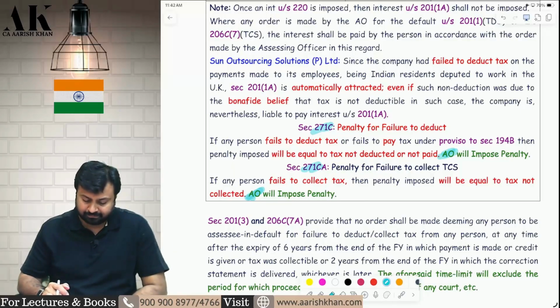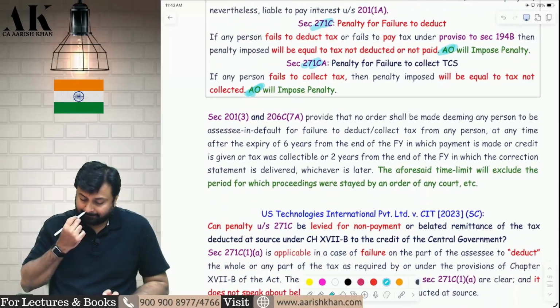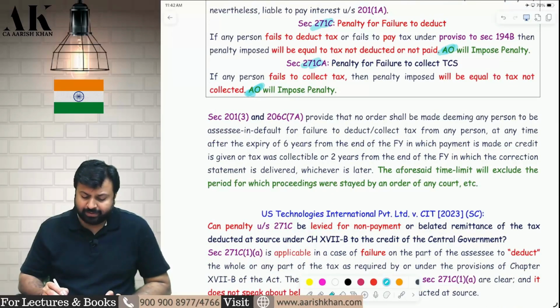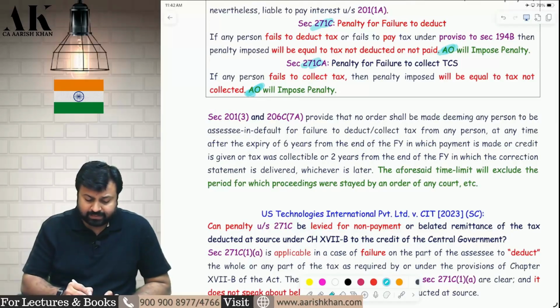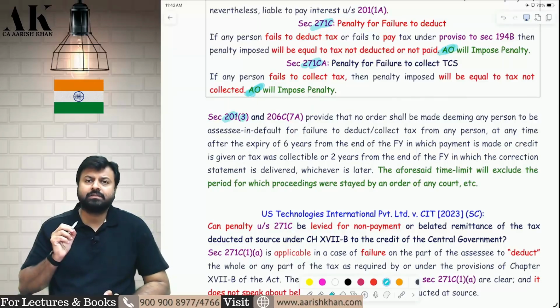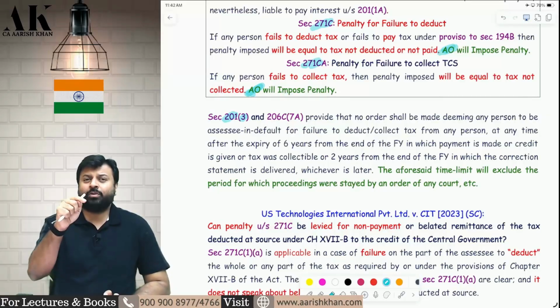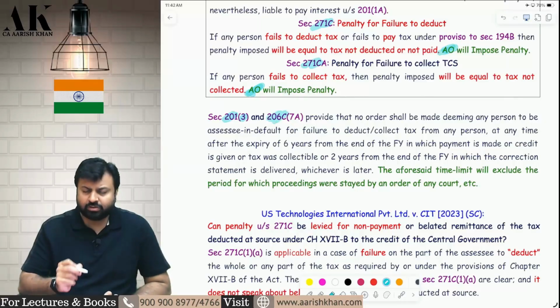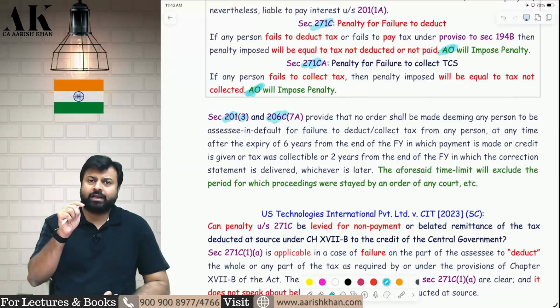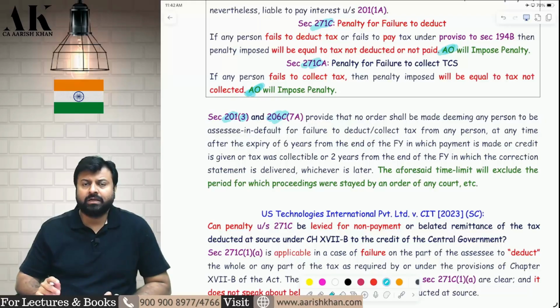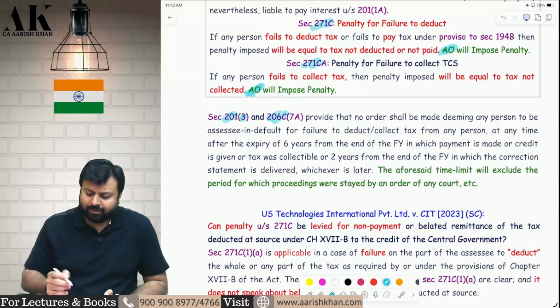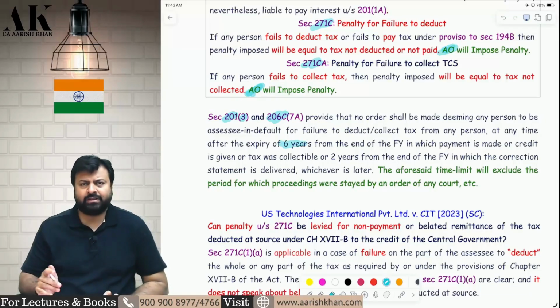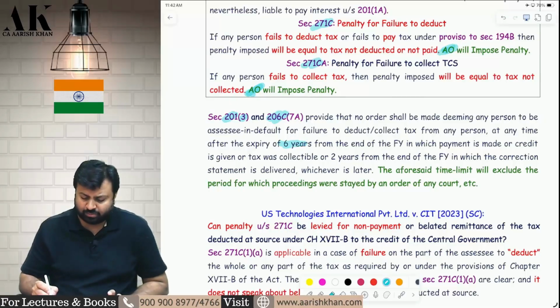Okay. Now, there is one small amendment over here. That is the section 201 subsection 3, the officer's power to pass an order to declare you an assessee in default in case you do not deduct TDS. And 206C subsection 7A is to declare you an assessee in default if you do not collect TCS. Now, there is a time limit to pass that order, that 6 years, etc., whatever that is.